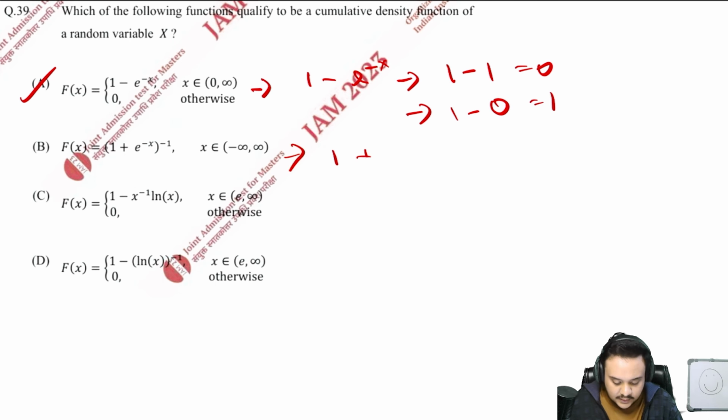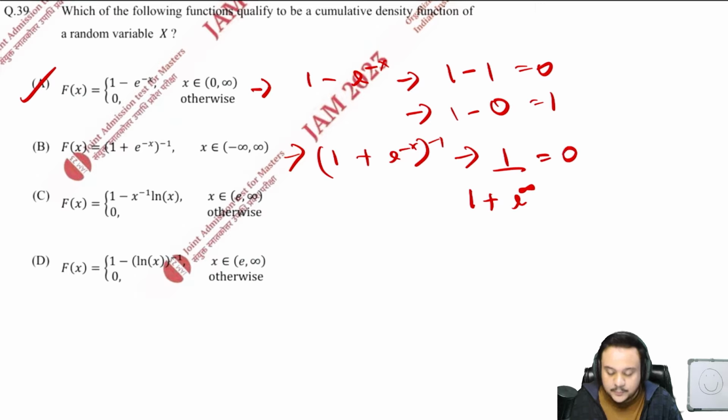Now the second one is (1 plus e to the power of minus x) to the power of minus 1. At minus infinity it would be 1 upon 1 plus e to the power of infinity, because minus minus will turn into positive. So this is 0. And when it is infinity it will be 1 upon 1 plus e to the power of minus infinity. That will be just 1. So again, this is also absolutely true.